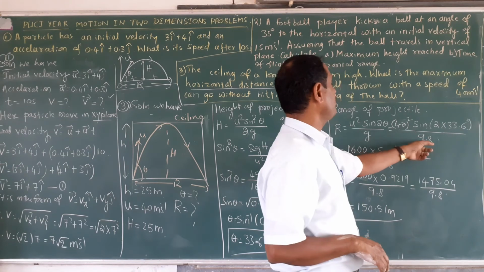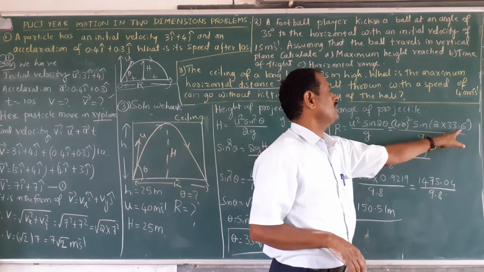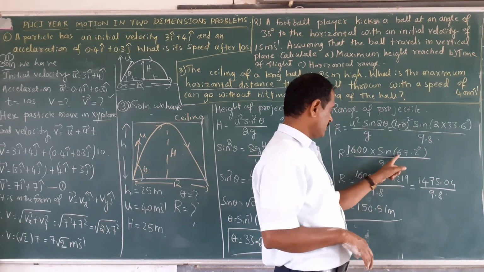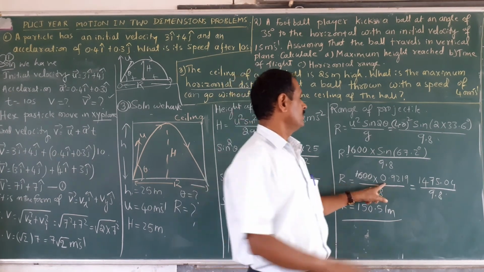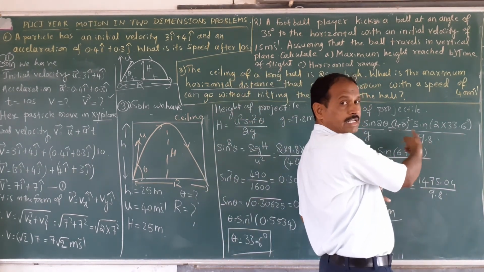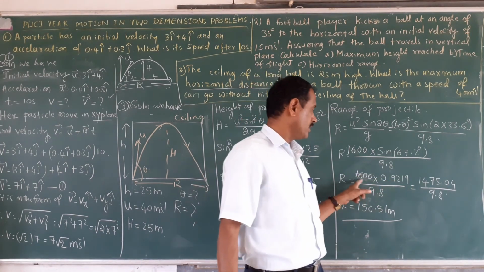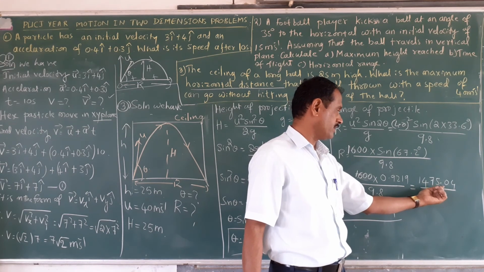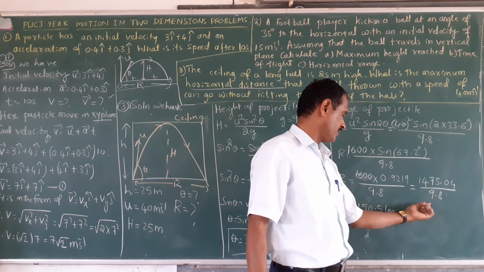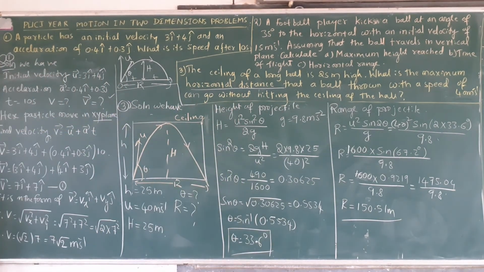Now this is divided by 9.8. This is 1600. Sin of 2 into 33.6, that is 67.2 degrees, divided by 9.8. 1600 into this value from the natural sine table, that is 0.929, divided by 9.8. Now multiply these two, 1475.04 divided by 9.8. Finally we got the answer, 150.1 meters. This is the answer.